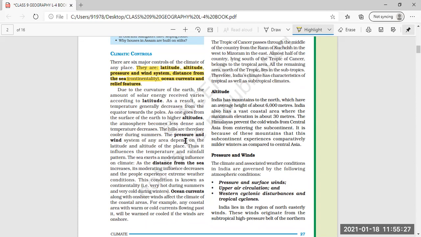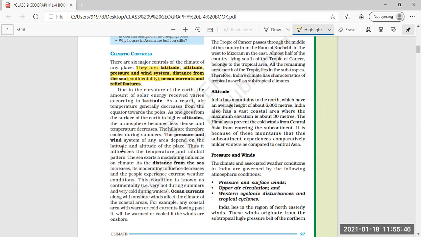The hills are therefore cooler during the summer. When you go from the southern part to the Himalayas, that is Jammu and Kashmir and so on, you will find the temperature decreases and the atmosphere becomes less dense. The hills are therefore cooler during the summers.